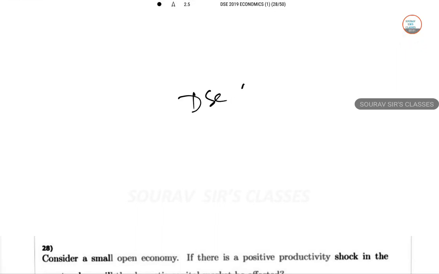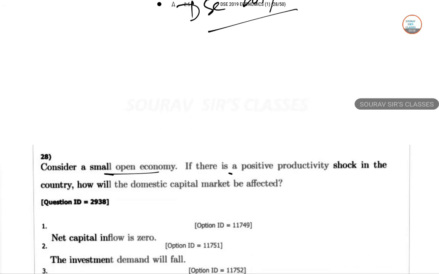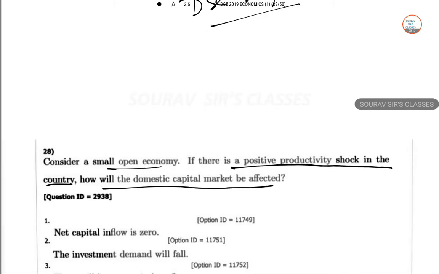Hello students, this is the DSE 2019 solution, part 7. Consider a small economy where there is a positive productivity shock in the country. How will the domestic capital market be affected?